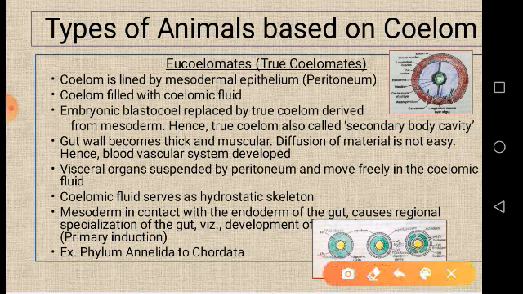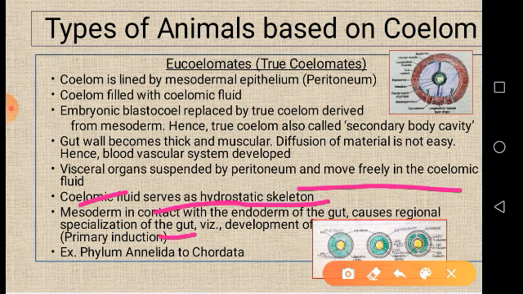The visceral organs are suspended by the peritoneum, and they can move freely in the coelomic fluid. So these are all advantages of the coelomates. Coelomic fluid serves as a hydrostatic skeleton like that of the pseudocoelomates, and mesoderm in contact with the endoderm of the gut causes regional specialization of the gut also.